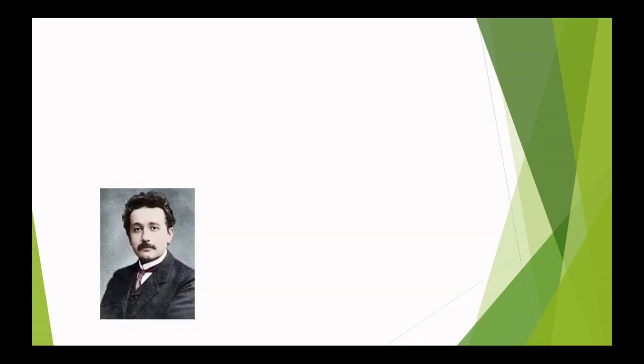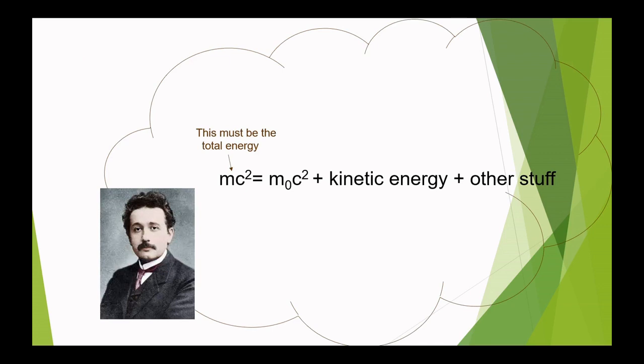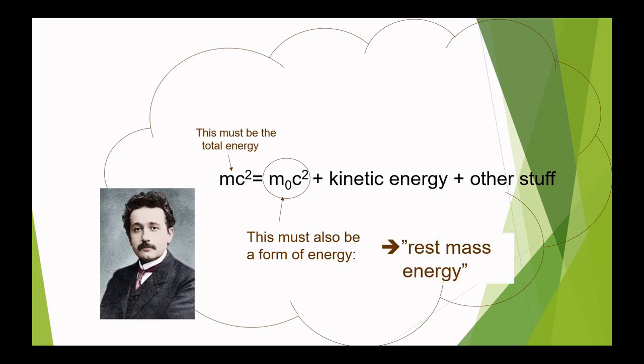He made a hypothesis. In this hypothesis he thought that the left hand term must be the total energy. This must also be a form of energy, because by dimensional analysis this term must be energy, plus kinetic energy plus extra terms. And the first term can be called the rest mass energy, because it contains the mass m naught, which is the rest mass.